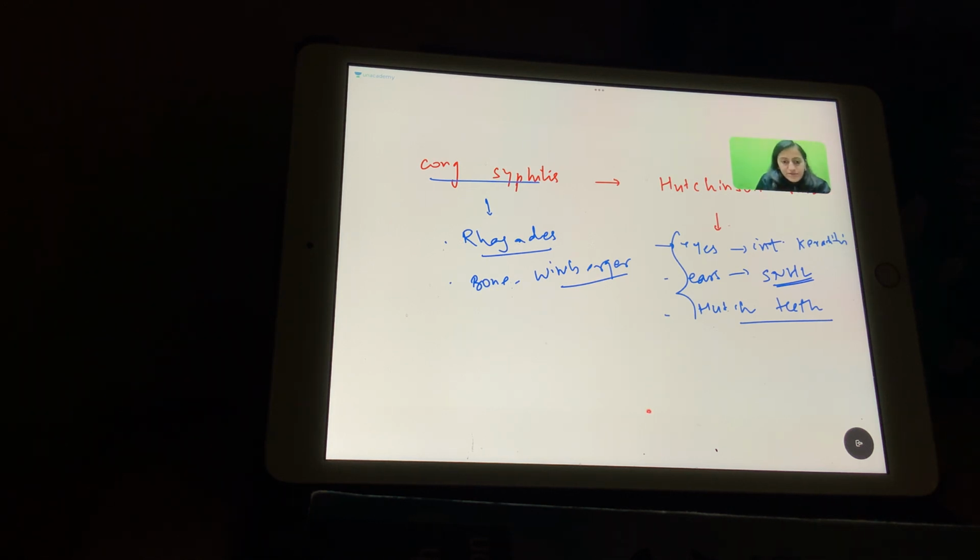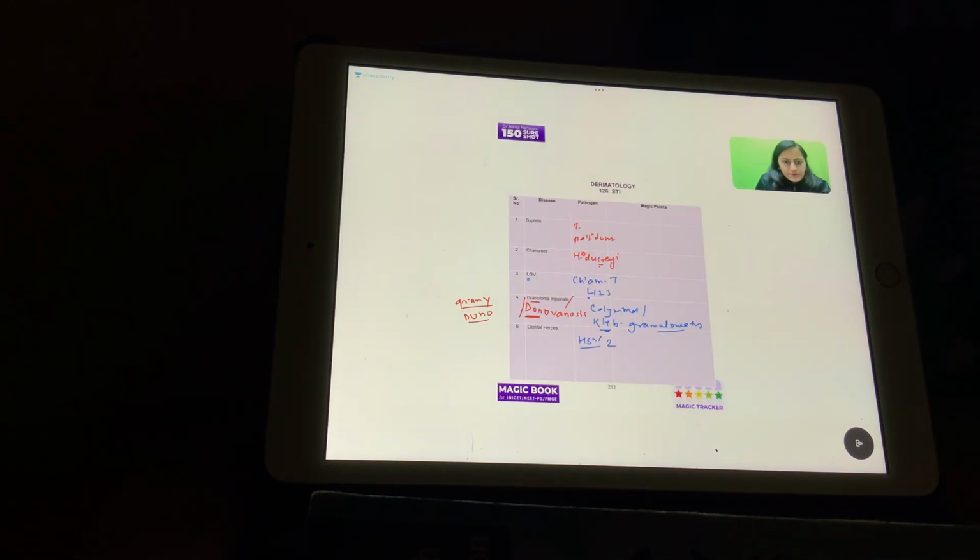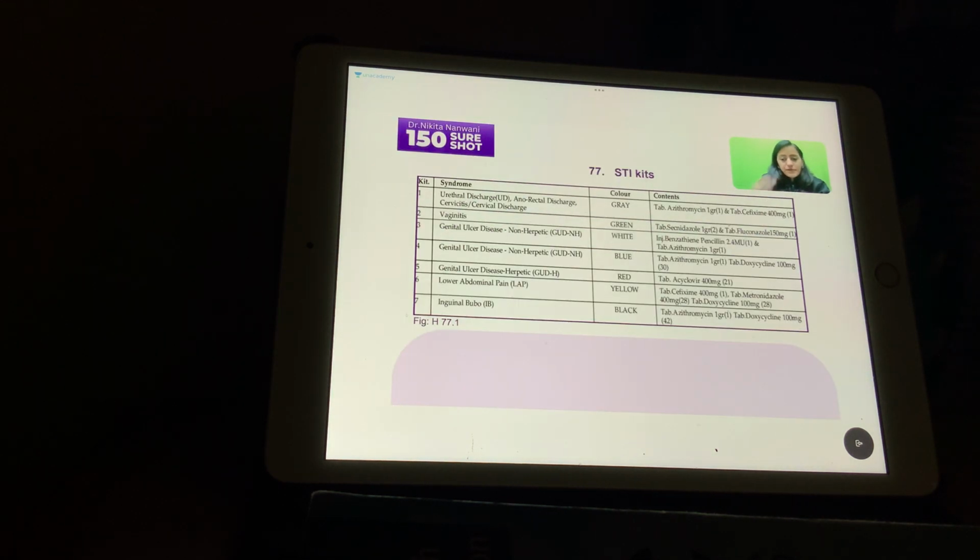Now going to the STI kits. The STI kits are on page number 132. The color coding of the STI kits is similar to the color coding of the IV cannula. We have not seen the color coding of the IV cannula, so we have missed that topic. Quickly telling you about the IV cannula color coding.